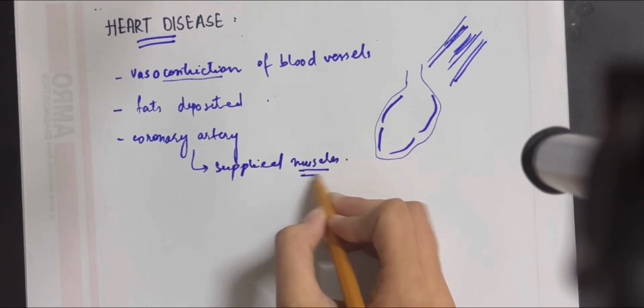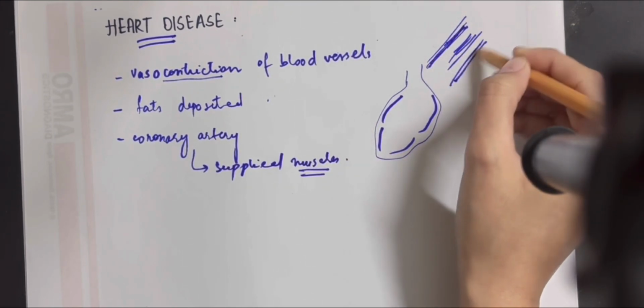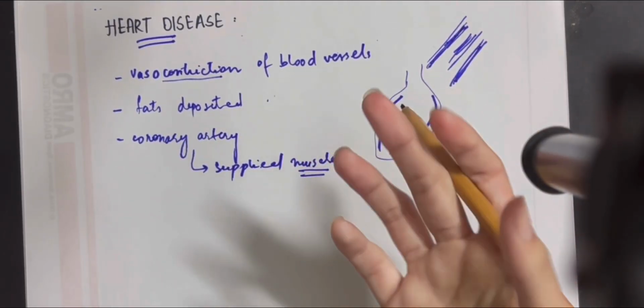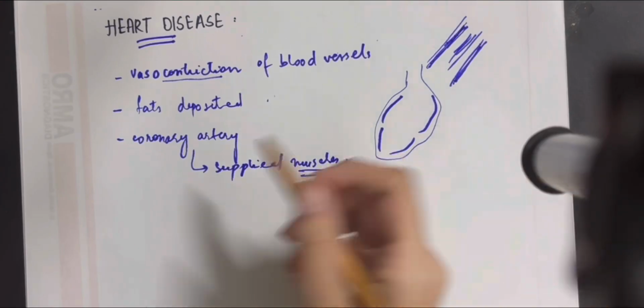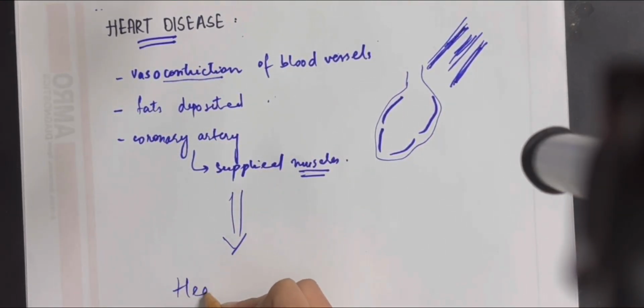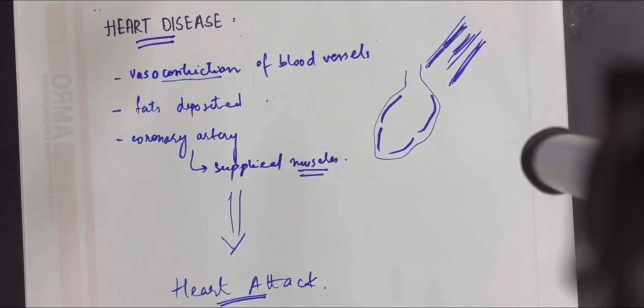Whenever the muscles are damaged, the vessels also cannot transmit the blood due to the fat deposition or platelets becoming very sticky. We say that it causes heart disease. All of these are the factors that lead to heart attack, and thus the malfunction of the heart, with the heart not able to transport the blood towards the body and the oxygen needed by the organs. Thus it causes the death of a person.